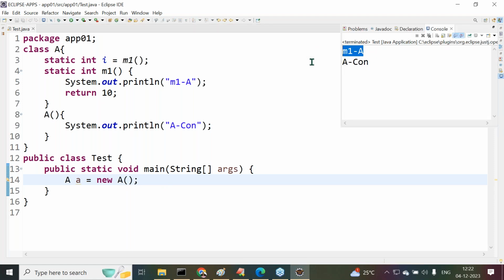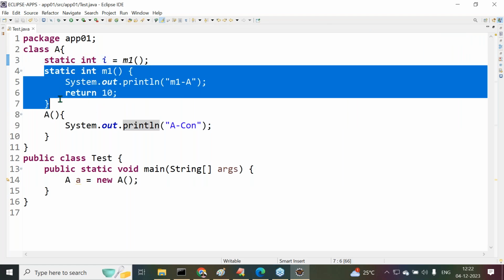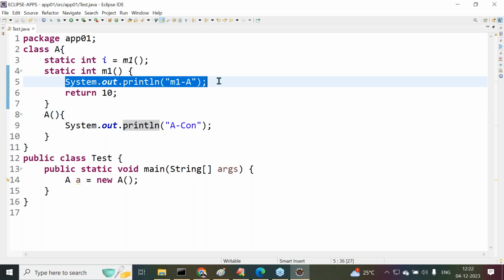Now what is the output here? We are getting M1A, then what next? A constructor. It means that before executing the constructor, we are getting that M1A output. What is the meaning of it? At the time of loading the class bytecode to memory, the static variable is recognized and initialized. As part of the initialization, the M1 method call is identified. Because of this M1 method call, the static method is executed. Because of that, we are getting the output M1A.